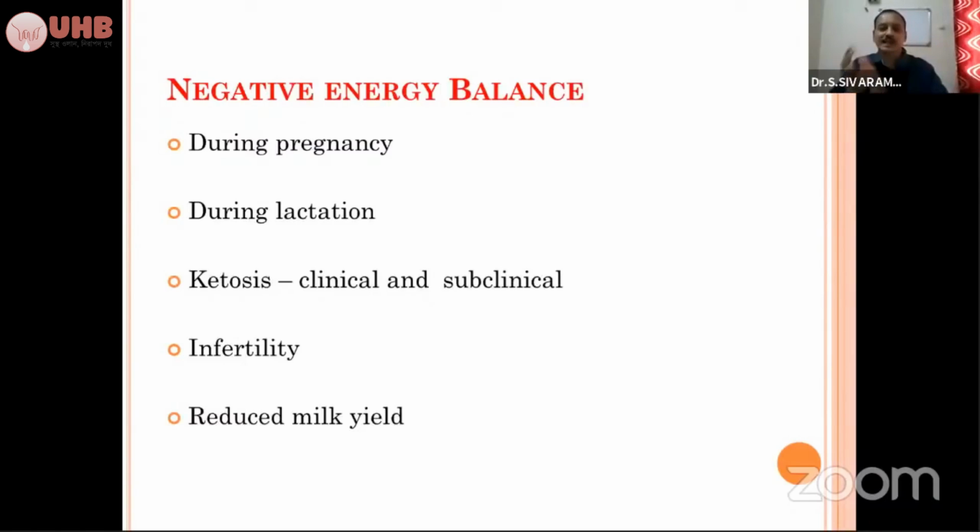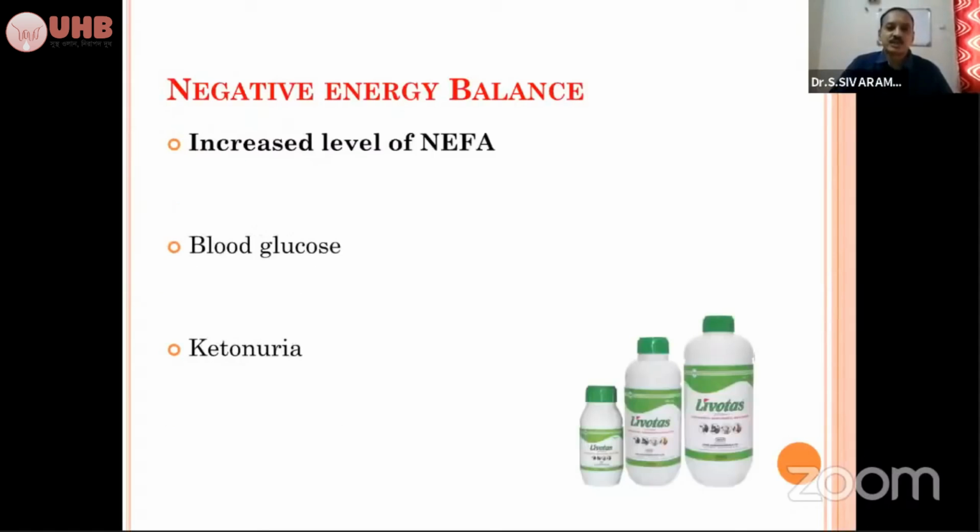That is in pregnancy. In lactation, during the peak milk yield, the input will be very less. The feeding input is very less, so the animal will be in negative energy balance. These two things we have to keep in mind. That will exhibit the signs of ketosis, either in a clinical or subclinical form. So negative energy balance will lead to infertility and reduced milk yield also. Displacement of abomasum, all these things are consequences of negative energy balance.